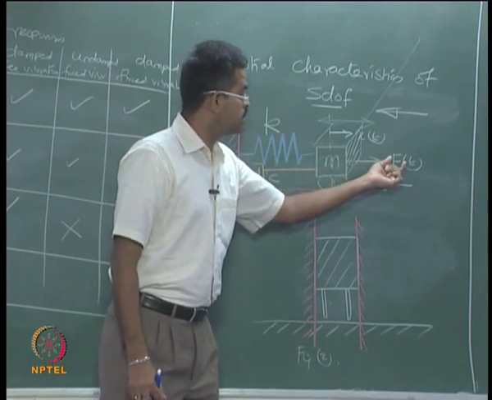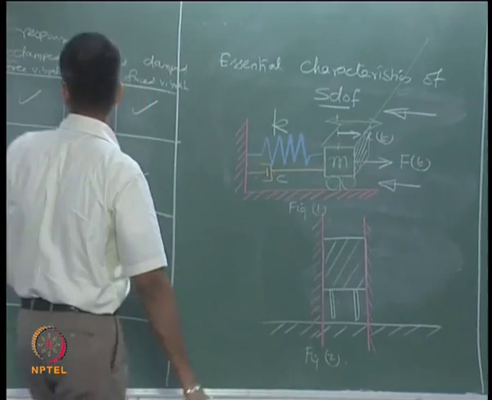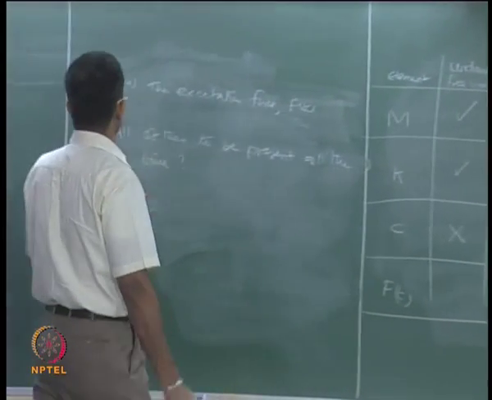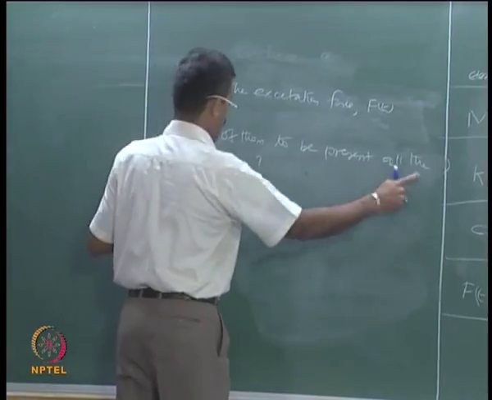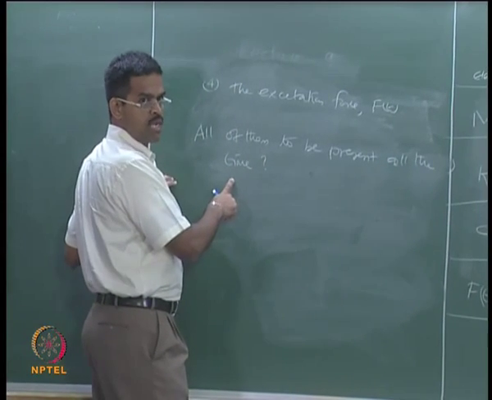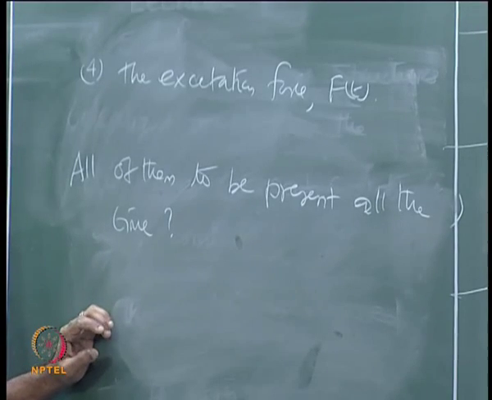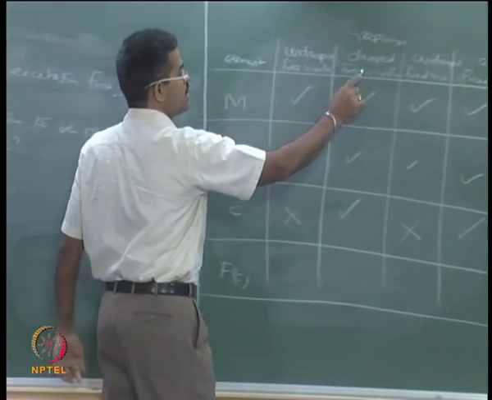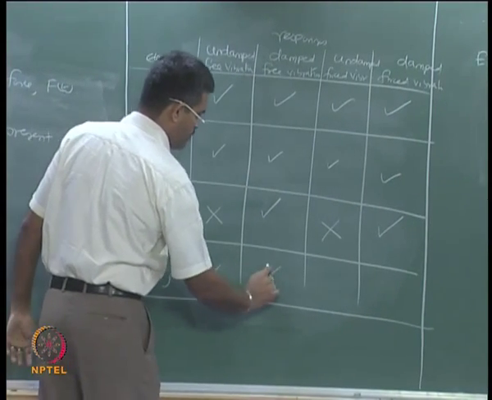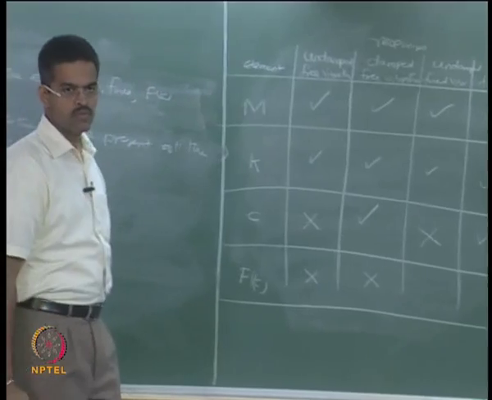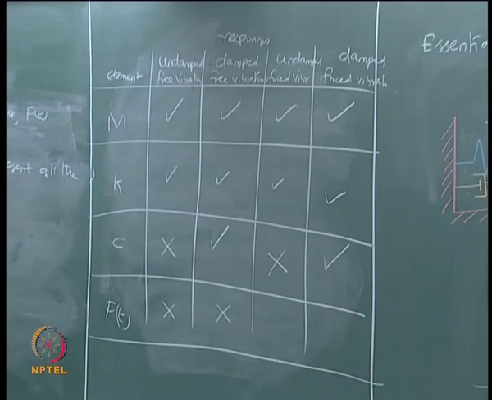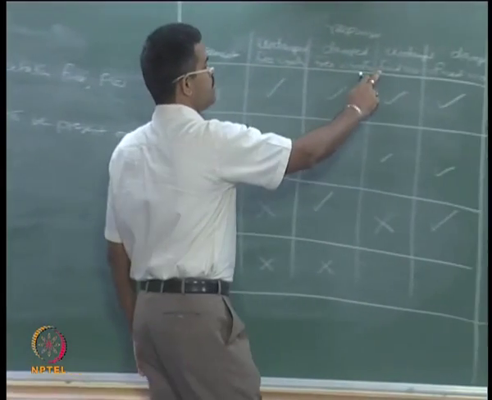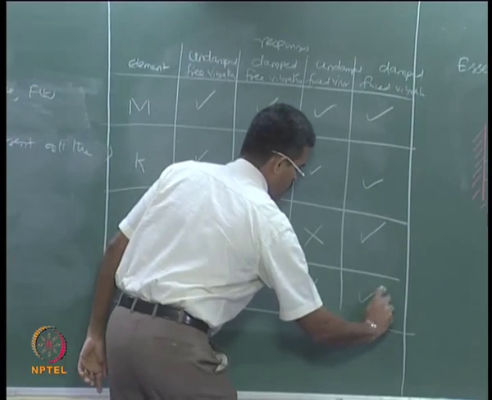The force may not be present always. Now, the question I am asking is, do all of them need to be present at all times? That is the question I am asking. I am trying to answer this matrix. The moment I say free vibration, I need not have f of t present all the time. The moment I say forced vibration, I want f of t to be present all the time.